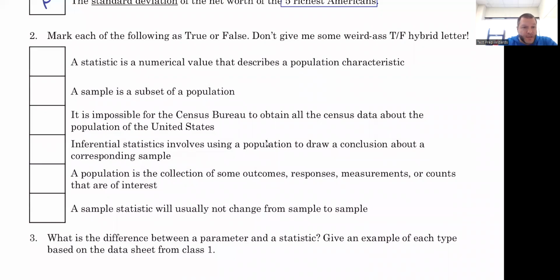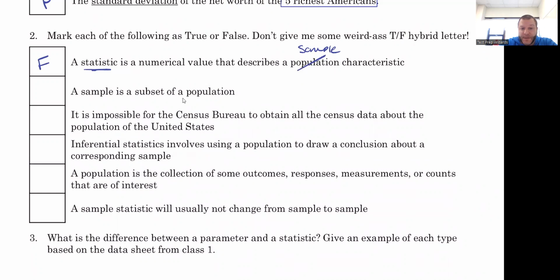So in terms of question two, just true or false. So question one is false. A statistic is a numerical value that represents a sample characteristic, or alternatively, you could have said a parameter is a numerical value that describes a population characteristic. Either way, statistics and populations don't match.